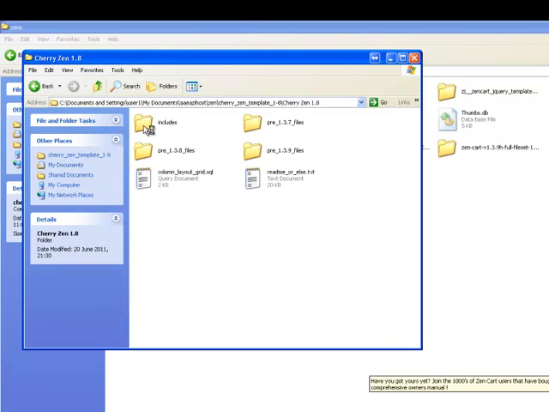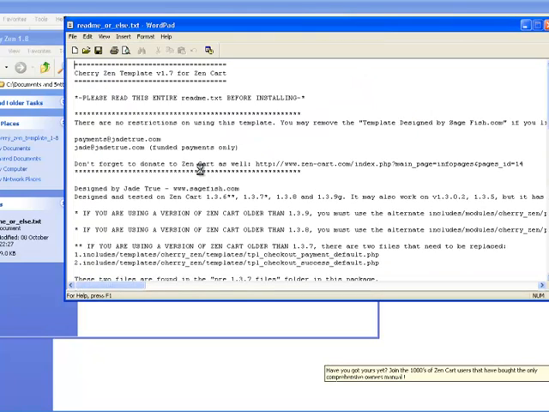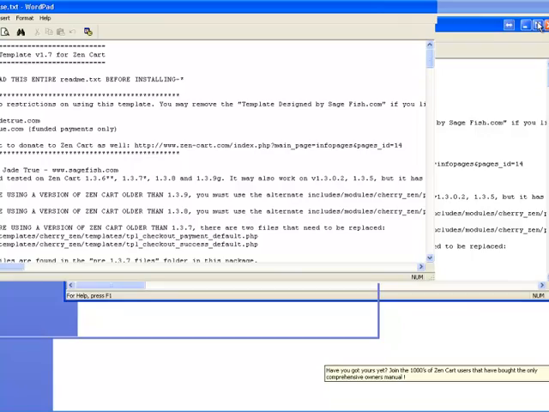Inside this folder we have all the files needed, and of course the instructions, readme or else text. Quick look at there, always helps to read the instructions. Each template file will have slightly different instructions, but this should give you an idea of the basics of installing a template.